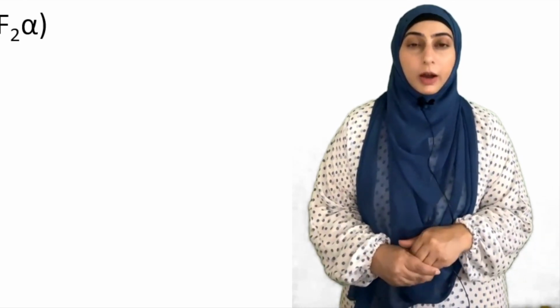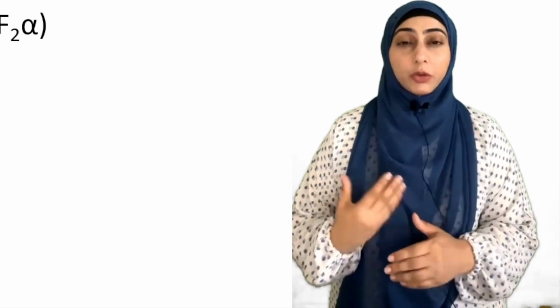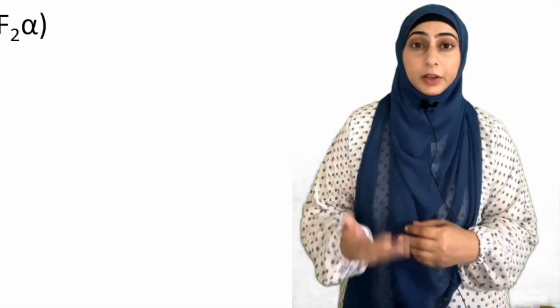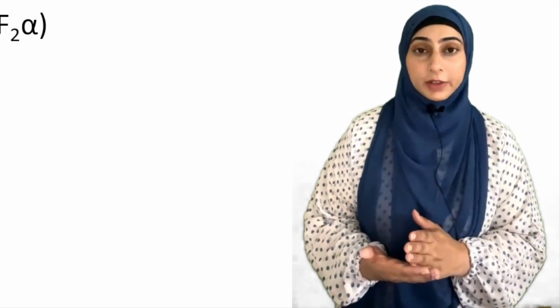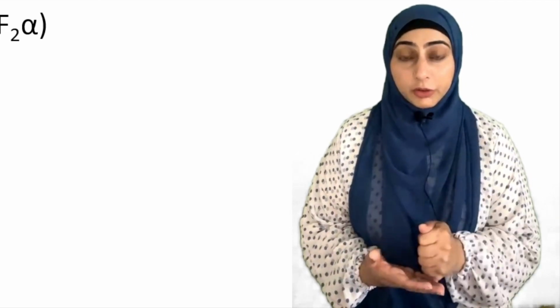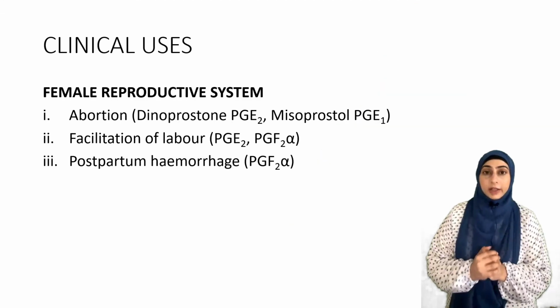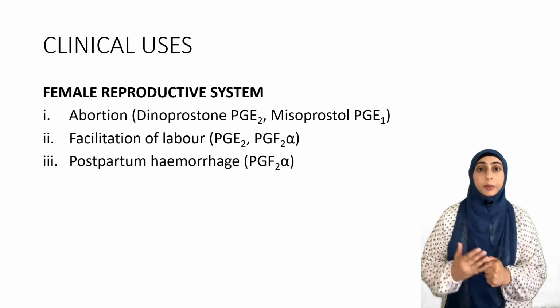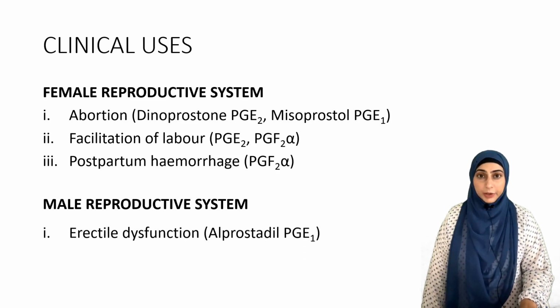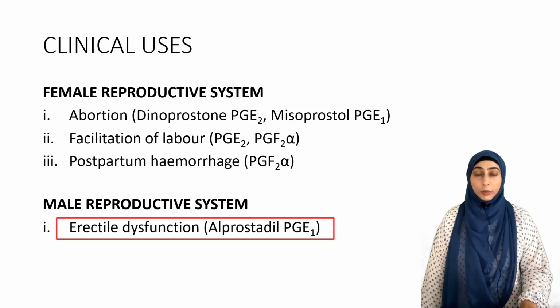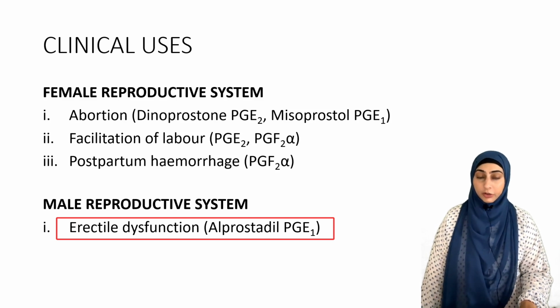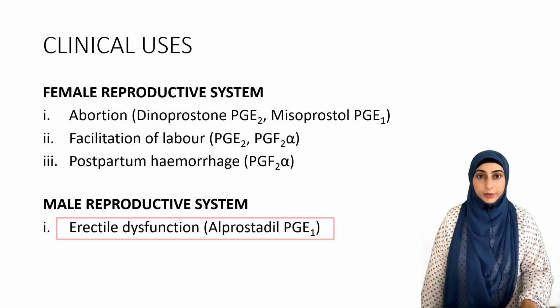Also, after the baby has been delivered, postpartum hemorrhage, the bleeding that continues after the delivery, अगर वो बहुत excessive हो तब भी prostaglandins दिए जाते हैं because they cause vasoconstriction and they cause uterine contraction, thereby they decrease the postpartum hemorrhage. In the male reproductive system, Alprostadil, which is a prostaglandin E1 analog, is commonly used for the treatment of erectile dysfunction because of its vasodilatory properties.